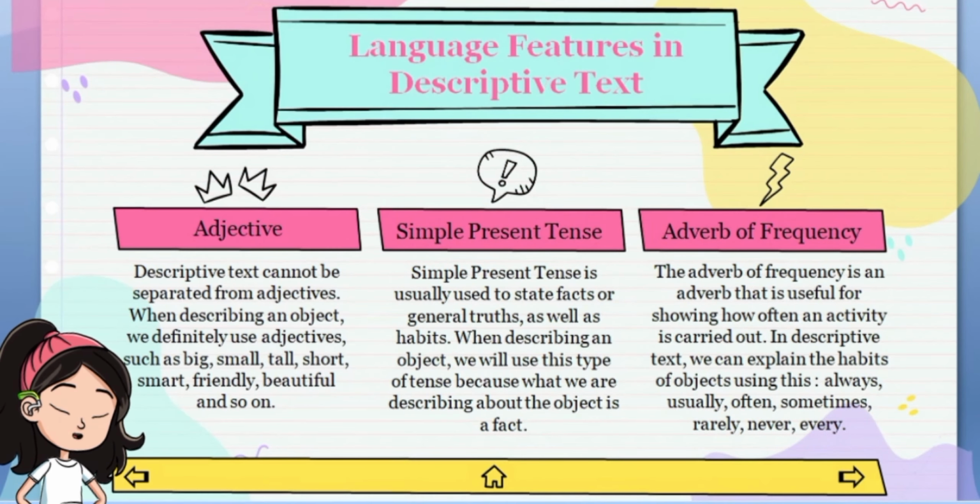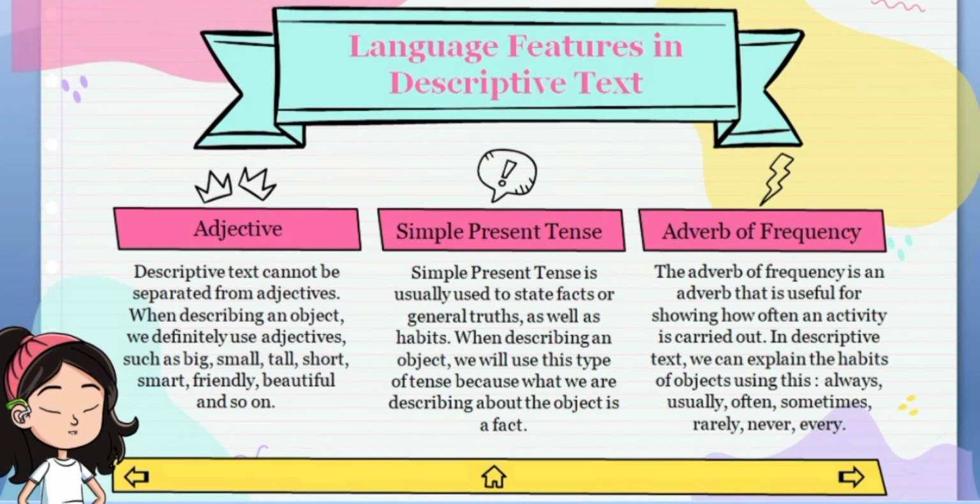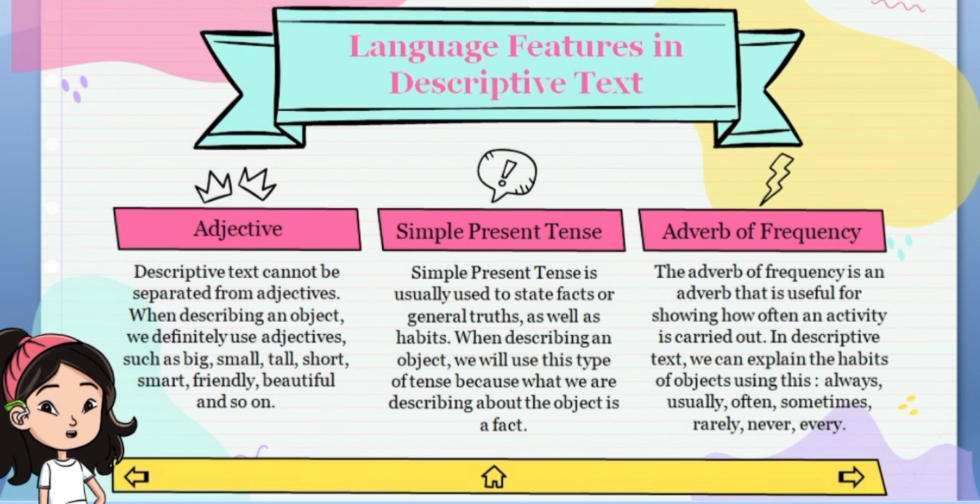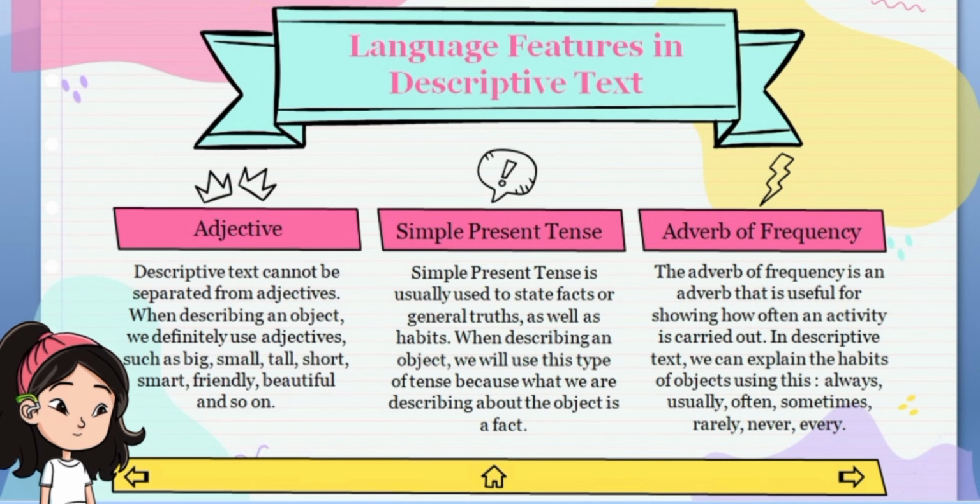Language features in descriptive text. The first is adjective. Descriptive text cannot be separated from adjective. When describing an object, we definitely use adjectives such as big, small, tall, short, smart, friendly, beautiful, and so on.